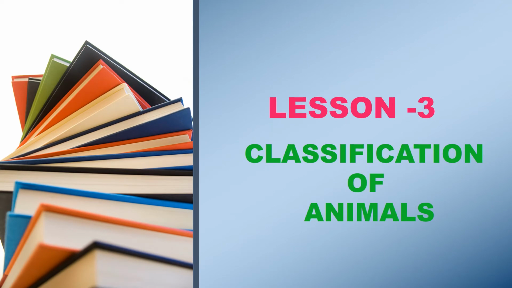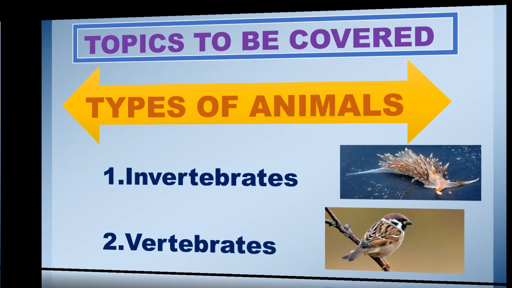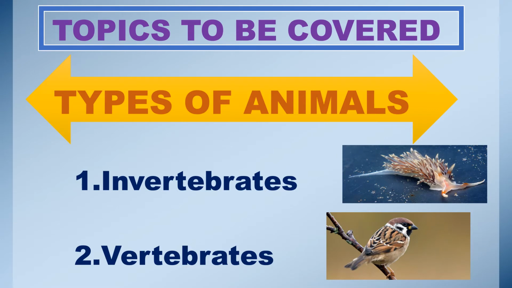Today I am going to teach lesson 3, classification of animals. In this lesson, the topic to be covered is types of animals. Animals can be grouped on the basis of presence or absence of a backbone. There are invertebrates and vertebrates. Today I am going to talk about invertebrate animals.